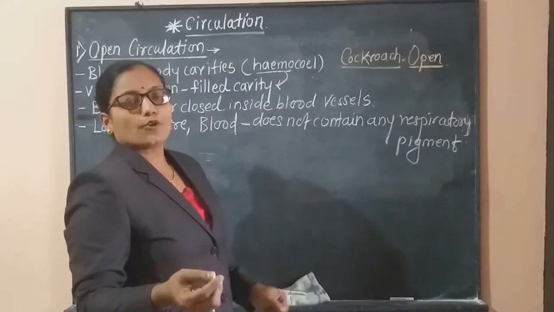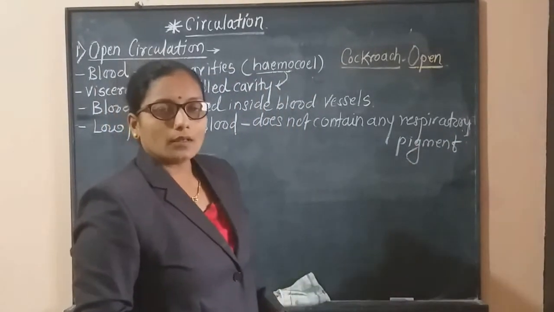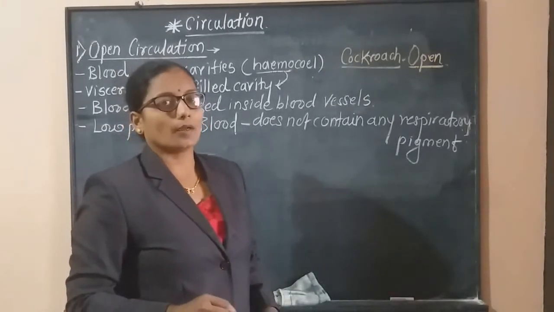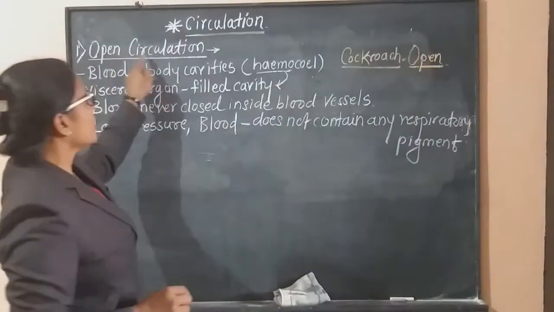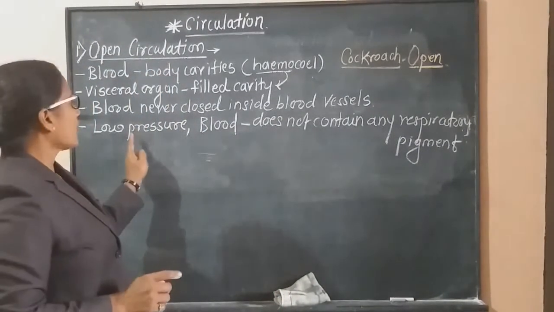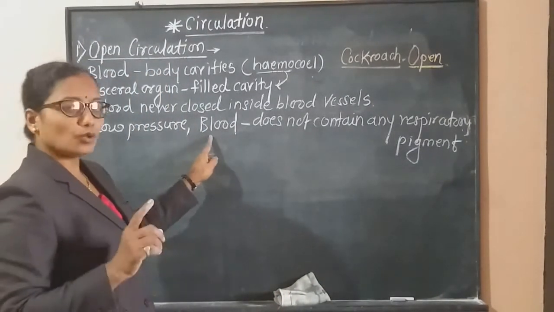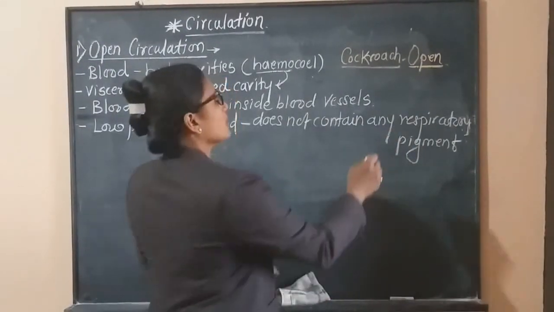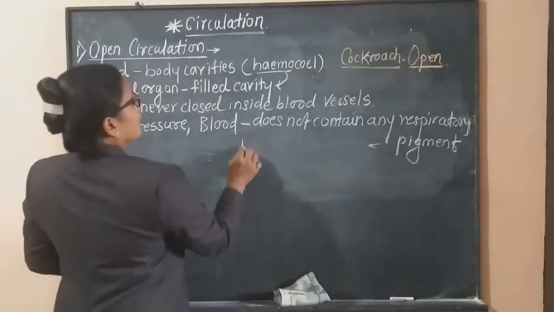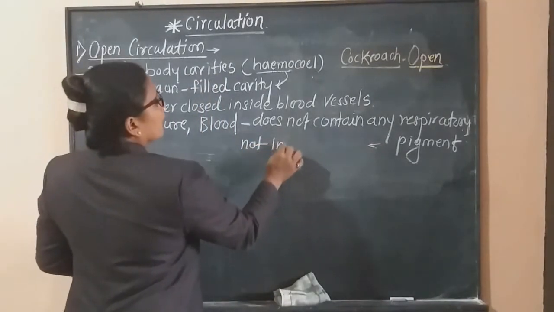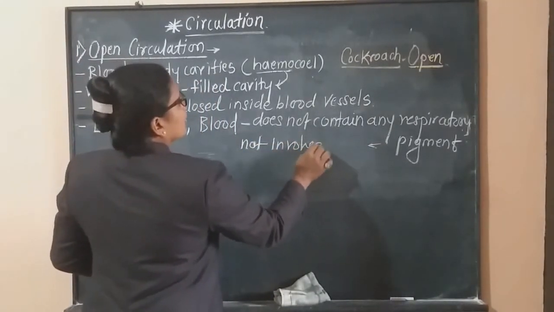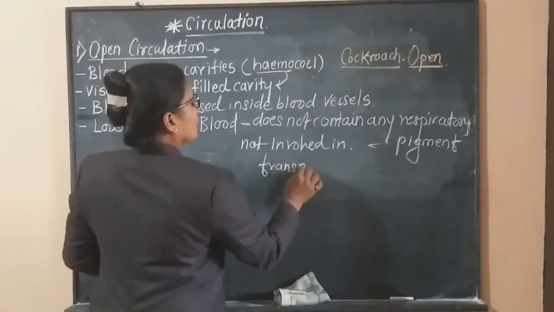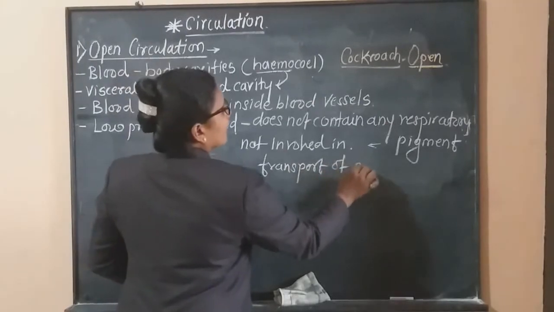Now, in human beings, if we compare, our blood contains hemoglobin as a respiratory pigment. But in open circulation, inside the blood there is no respiratory pigment. And hence this blood is not involved in the transport of gases.